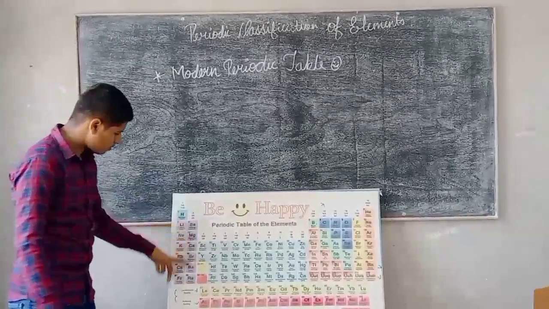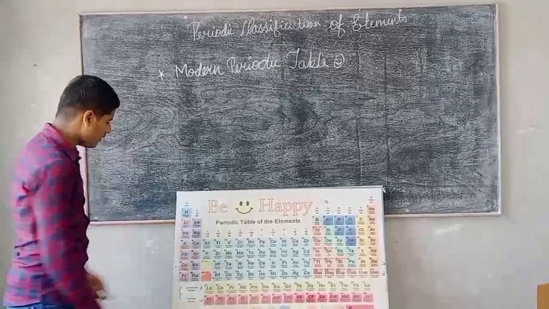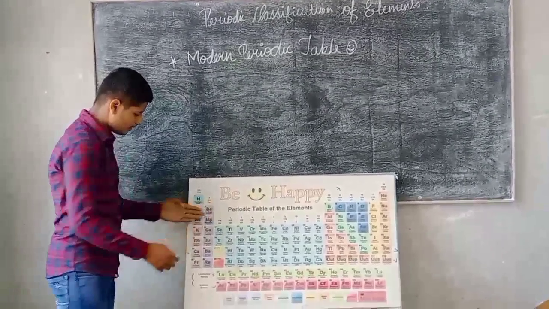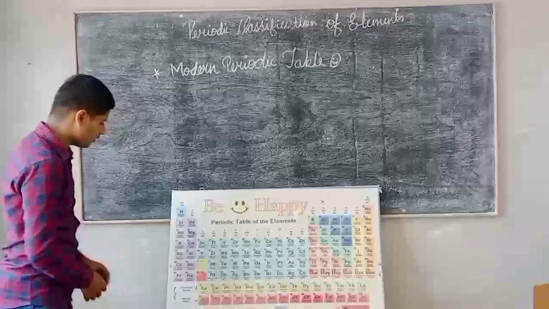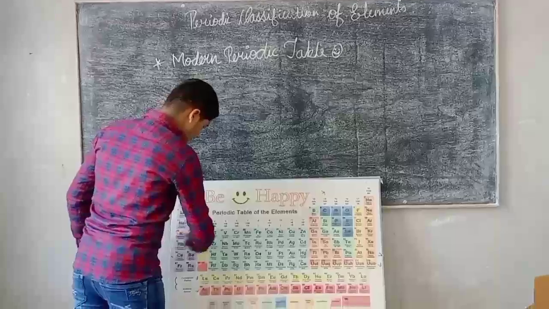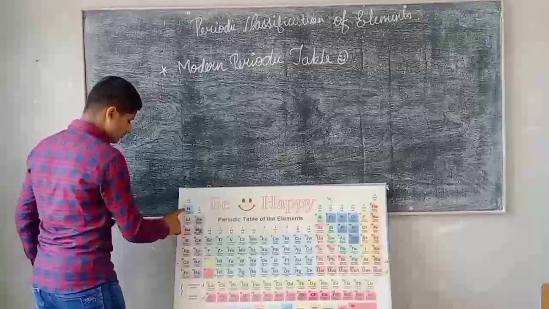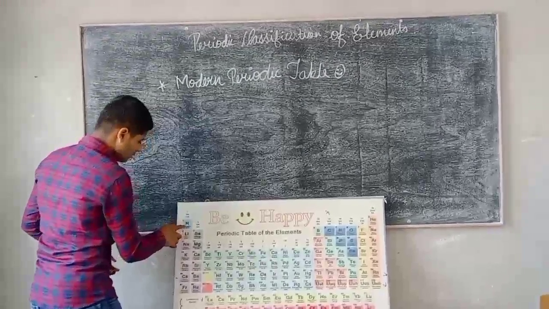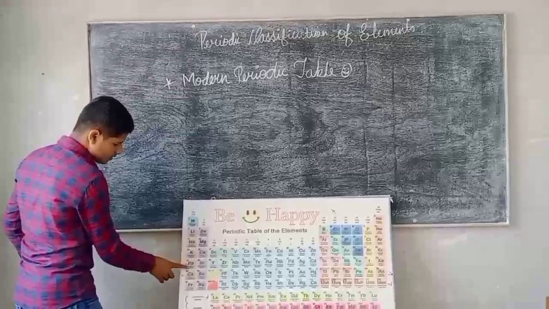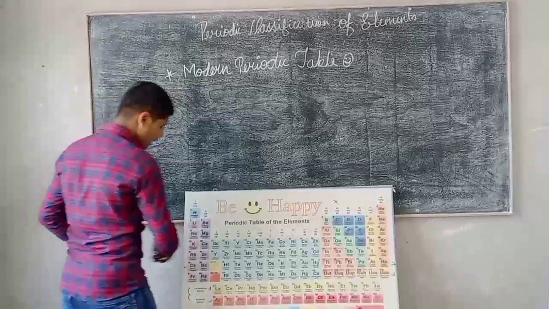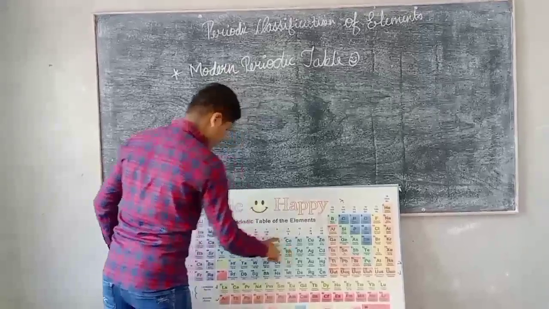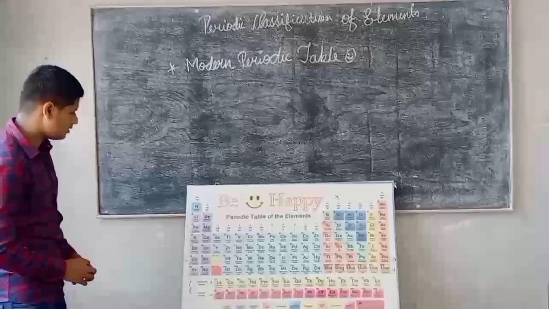This is a group. This is group 2. The valency of beryllium is 2, magnesium is 2, and so on. When we go down, the valency is 2. When we go across, this is a period. This is the first period. This is the second, third, fourth, fifth, sixth, and seventh. So the elements in one period show the same chemical properties.